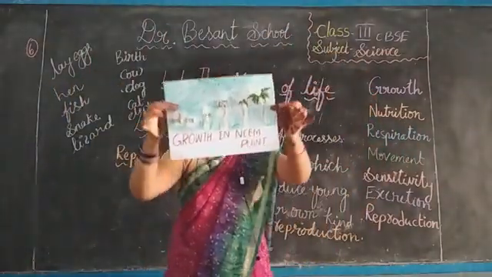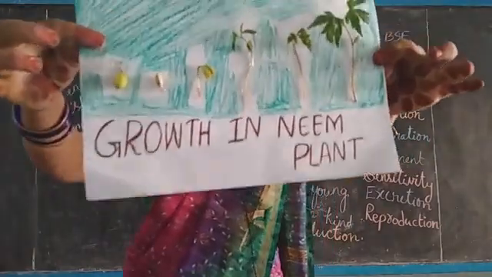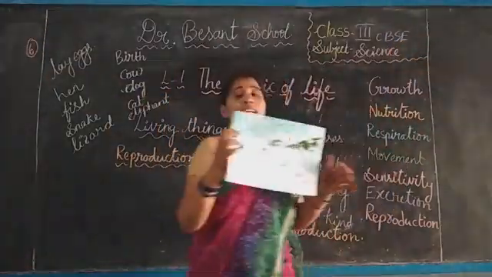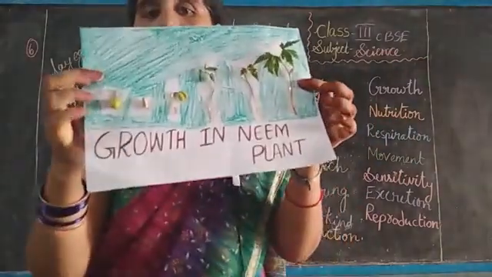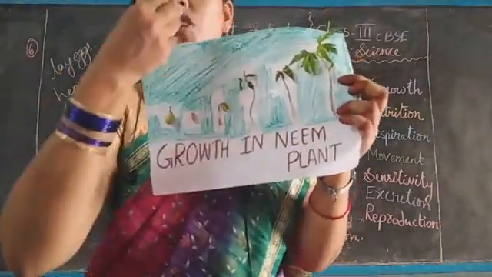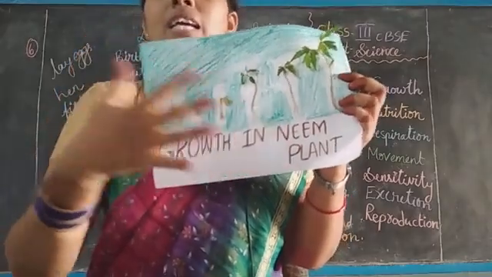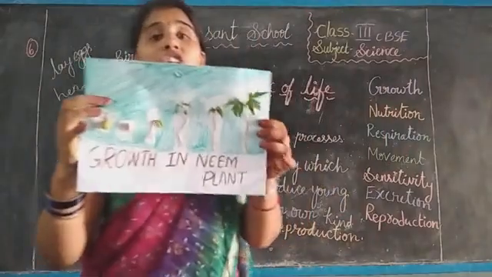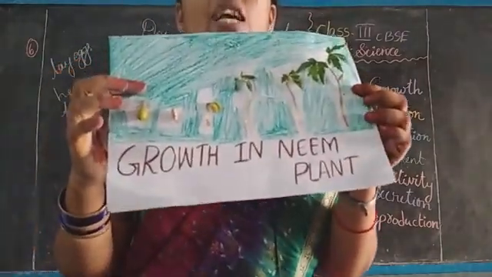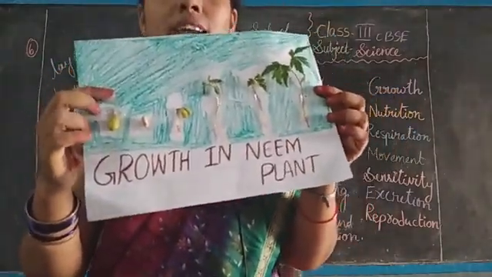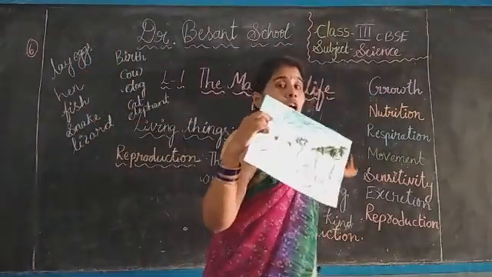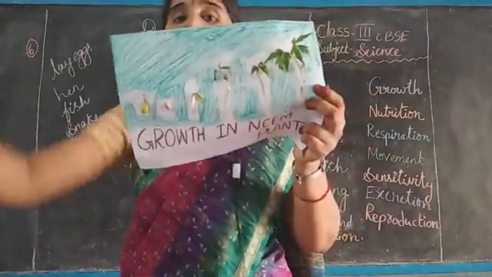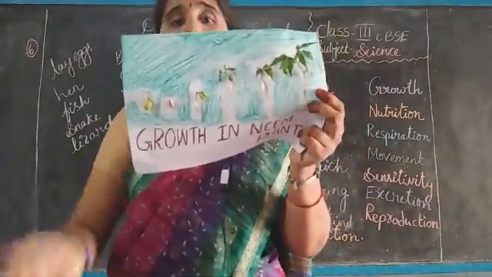The 7 life processes you can observe in this chart. See here. First one, growth, you can observe. Next, it is growing, so how will it grow? It has to take nutrition, isn't it? Means the second life process is also continuing. Third one, respiration. It takes the air, carbon dioxide, to prepare the food. Means respiration is also there. Movement: when air blows, the leaves will move or not? Means movement also we can see in this.